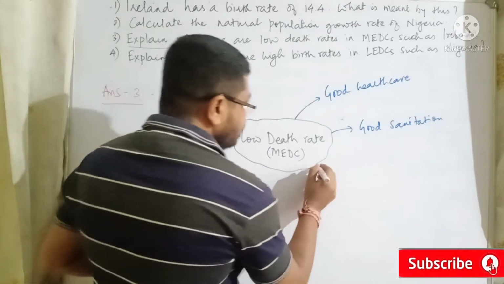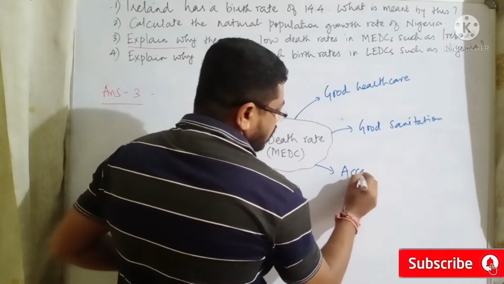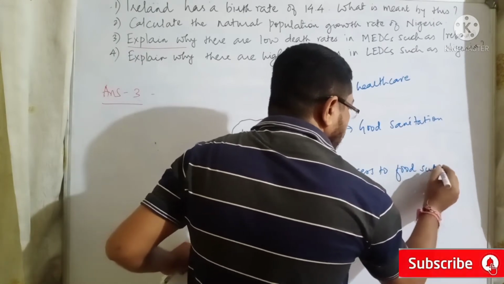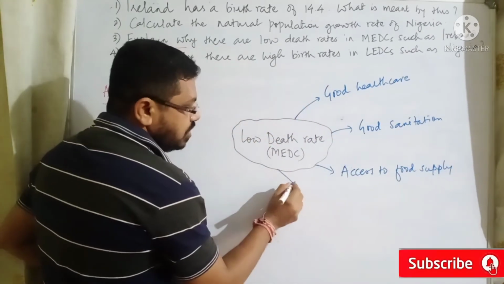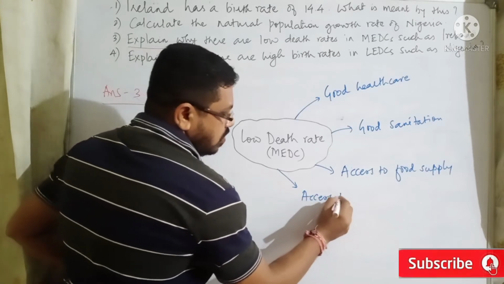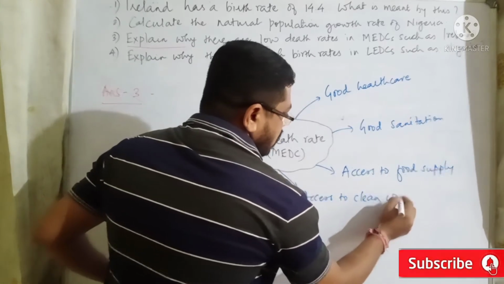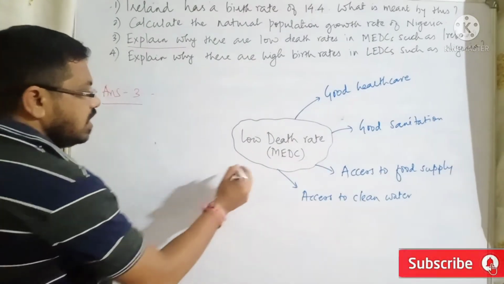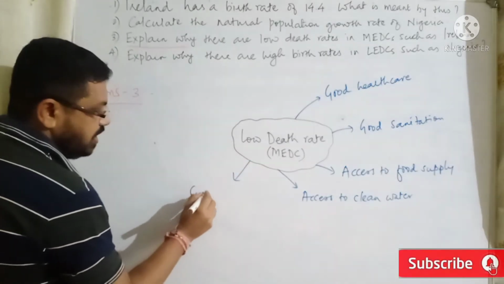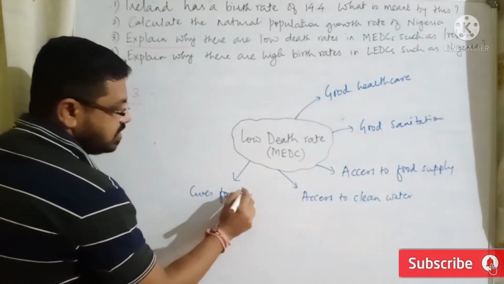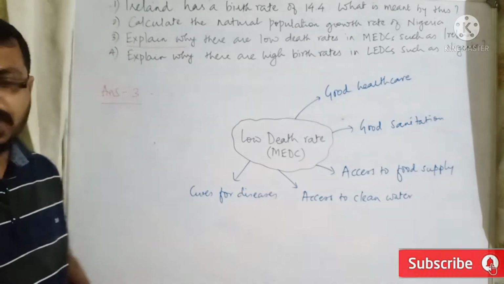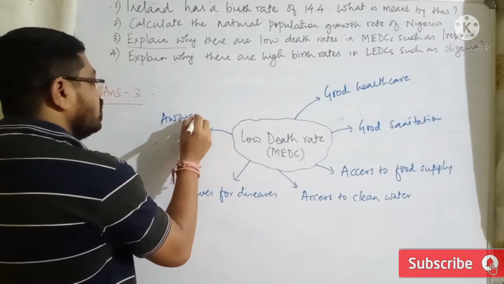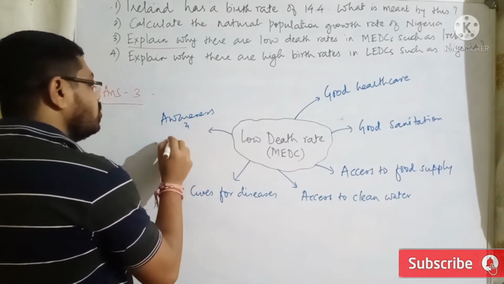If there is access to food supply and access to water, access to clean water will also lead to have low death rate in the country. Okay, there are a lot of cures available for many diseases. Cures for diseases are available in the country. Also, the level of awareness and education is high.